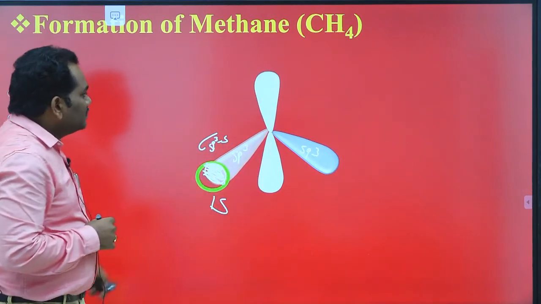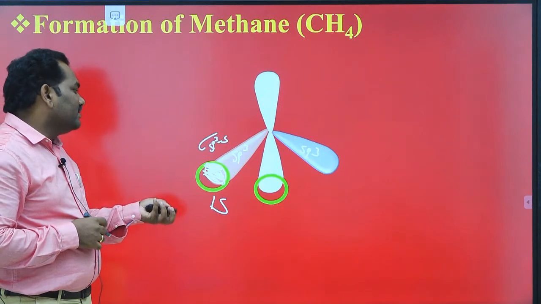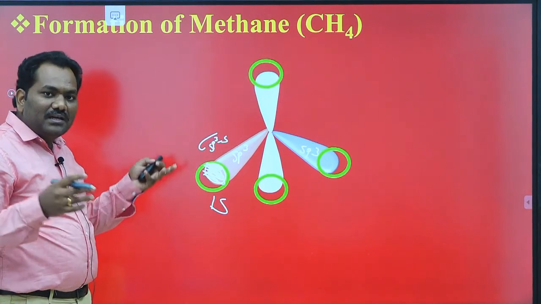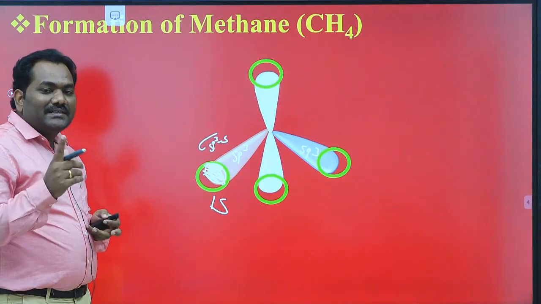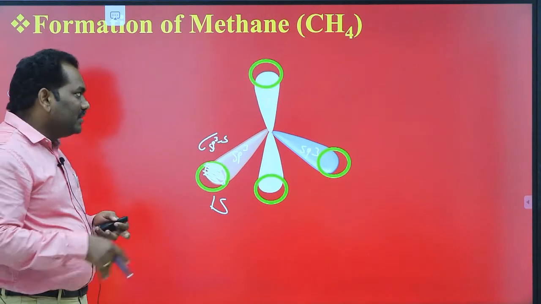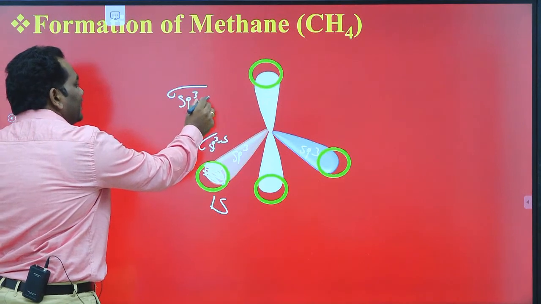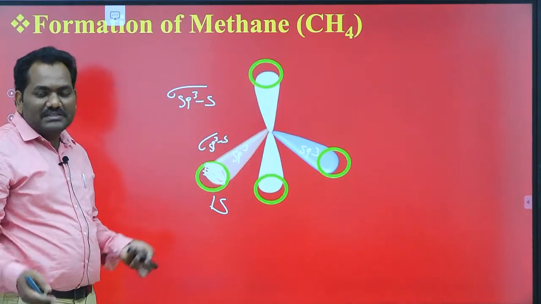Another one is also overlapping with a 1s orbital. Similarly, all of them overlap with 1s orbitals of hydrogen, leading to the formation of sigma sp3-s bonds. There are no unhybridized orbitals at this carbon.